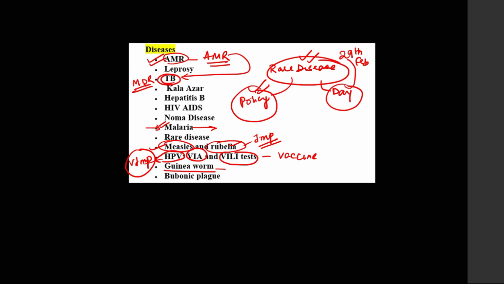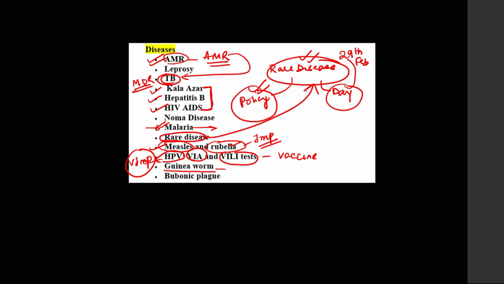Again, I must tell you this is very important. Next, guys, HIV AIDS was also in news, hepatitis B was also in news, and Kala Azar were also in news, but these are not that important. But you should go through them, particularly which are the microbes which cause these diseases. But the most important one is the rare disease, guys.